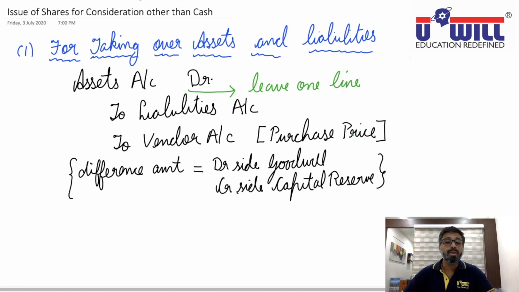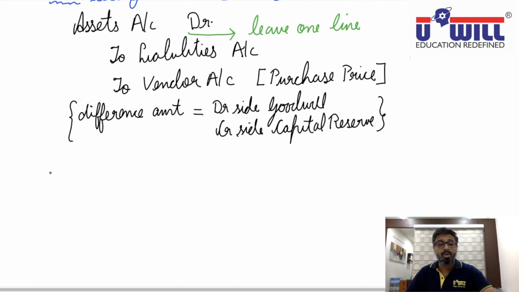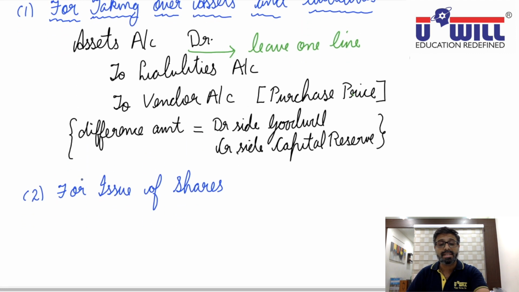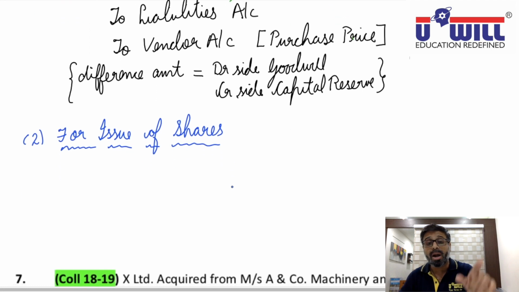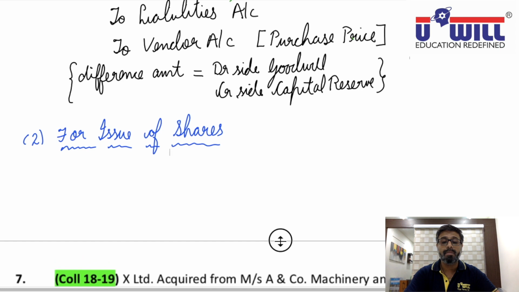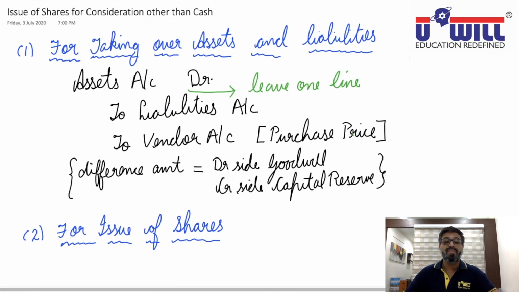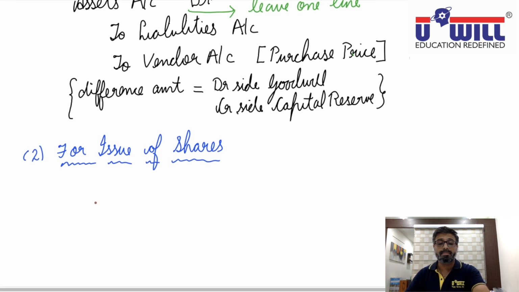Okay. Now second entry. After taking over assets and liabilities, we are supposed to issue the shares. So for issue of shares, what entry will be passed? Now, when we issue the shares, then shares can be issued at par or premium or even discount. So if they are issued at par,